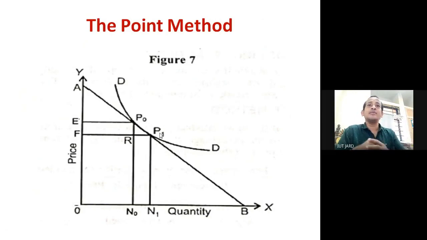So we can think in reverse also. If we start with F as the original price, then demand is N1. Now if the price increases from F to E, then demand will be NO, and in this case the first point will be P1 and the second point will be PO, which will be on the demand curve and AB straight line tangent point.